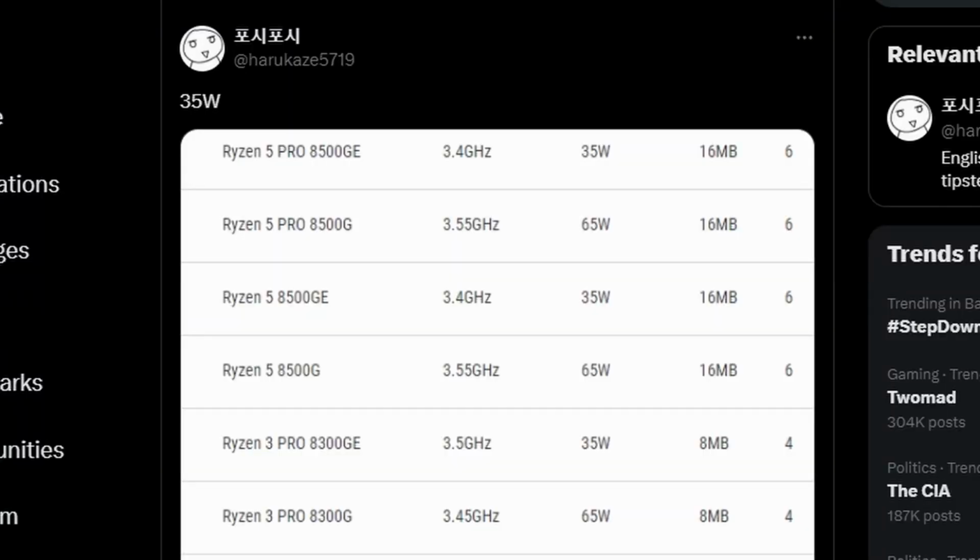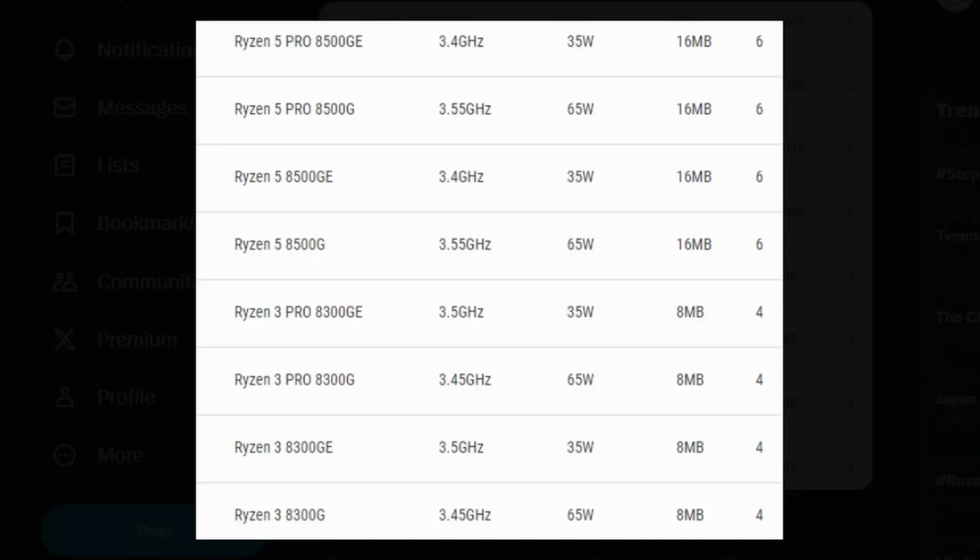And next up, we have Harukaze5719 who has tweeted this, and he quotes 35 watts. So basically what he's talking about is the Ryzen 8000 series of APUs, but basically the 35 watt models. As you can see, we have the Ryzen 7 Pro 8700 GE, which is a 35 watt model, and we're looking at a base clock, I believe, of 3.4 gigahertz, and it also packs 16 megabytes of L3 cache, and of course it's a 6-core processor, so it's also stated there. We also got the Ryzen 5 8500 GE, not Pro. Basically that's the 35 watt model.